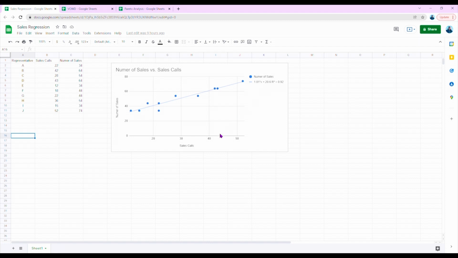Here x is sales calls and y is number of sales. So usually we keep the dependent variable as y and the independent variable as x. So we are predicting y based on the value of x. If we want to predict the number of sales for the future, we can input x as sales calls and then predict the number of sales. Consider this as a use case.